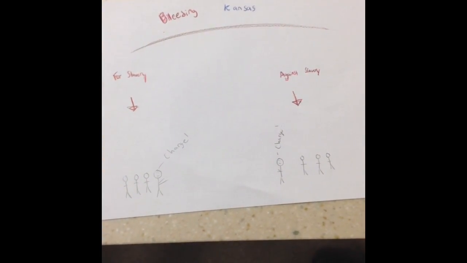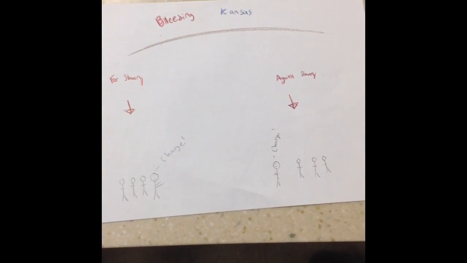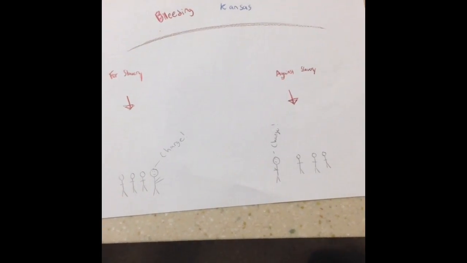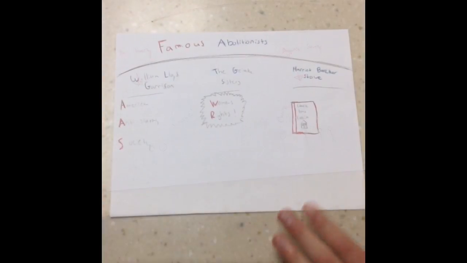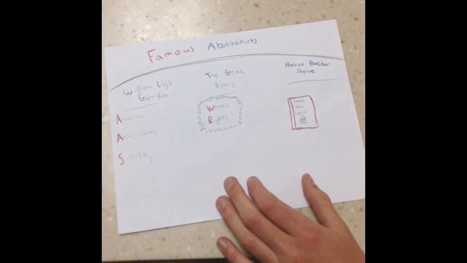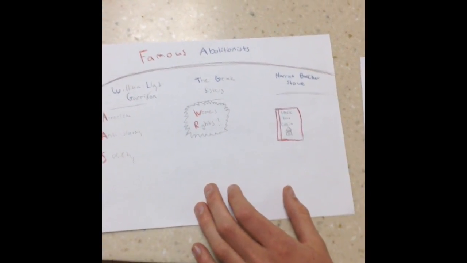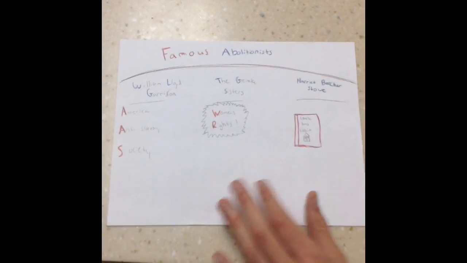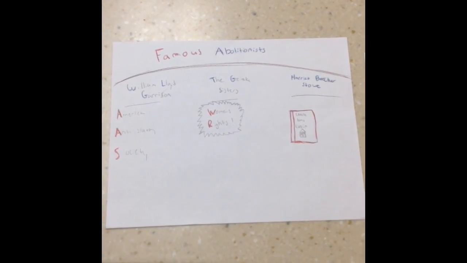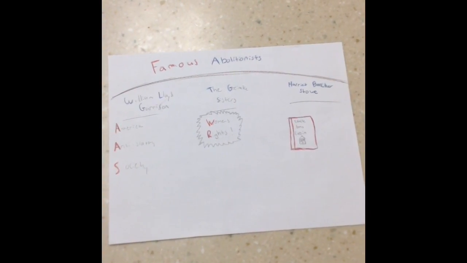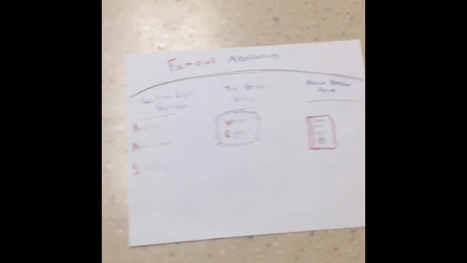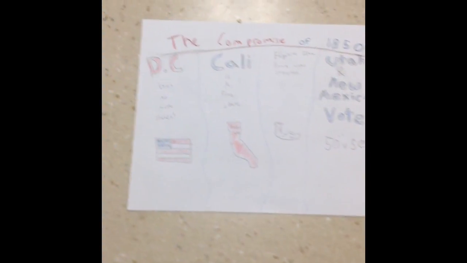After the Kansas-Nebraska Act came Bleeding Kansas, which came from people illegally voting, which caused battles. Famous abolitionists were William Lloyd Garrison, who came up with the American Anti-Slavery Society and the Liberator. The Grimke sisters supported women's rights. Harriet Beecher Stowe wrote Uncle Tom's Cabin, which was a bestseller.